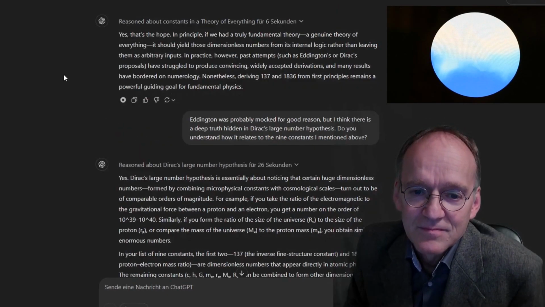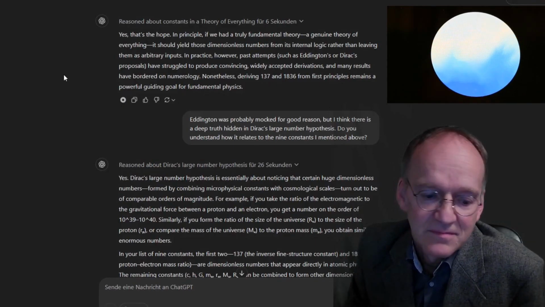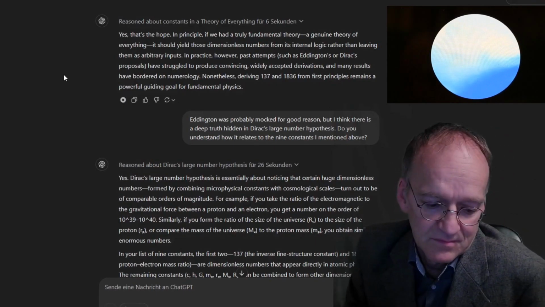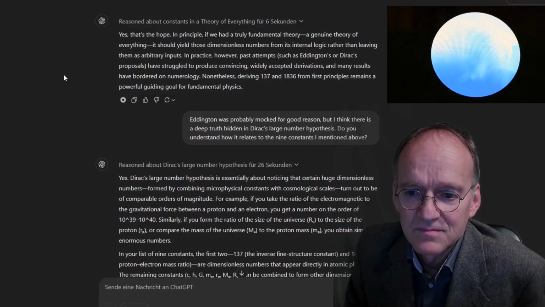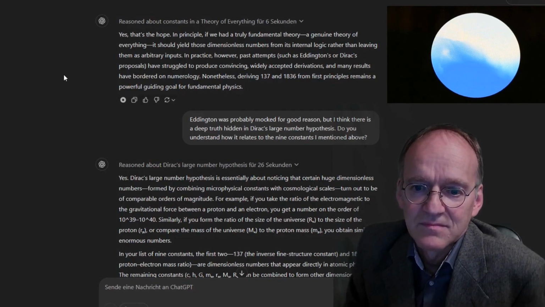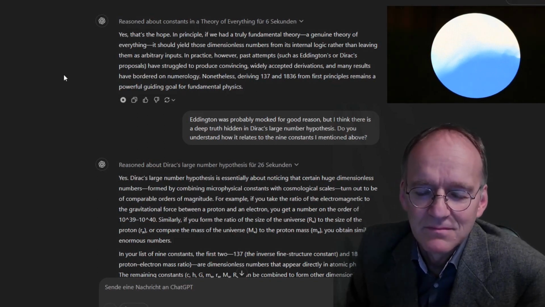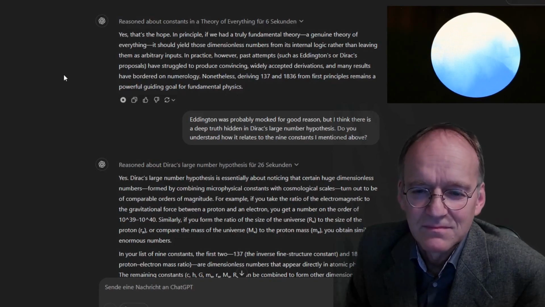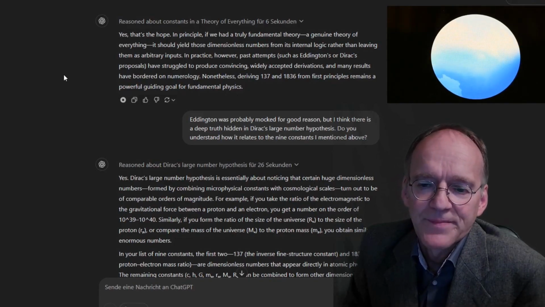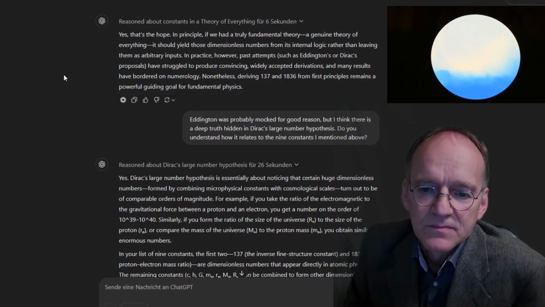Yes, that's the hope. In principle, if we had a truly fundamental theory, a genuine theory of everything, it should yield those dimensionless numbers from its internal logic rather than leaving them as arbitrary inputs. In practice, however, past attempts, such as Eddington's or Dirac's proposals, have struggled to produce convincing, widely accepted derivations, and many results have bordered on numerology. Nonetheless, deriving 137 and 1836 from first principles remains a powerful guiding goal for fundamental physics.